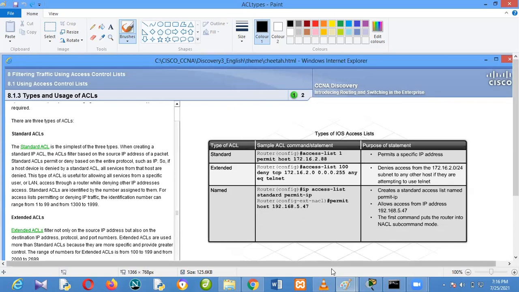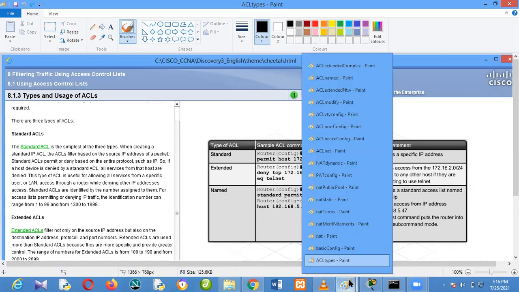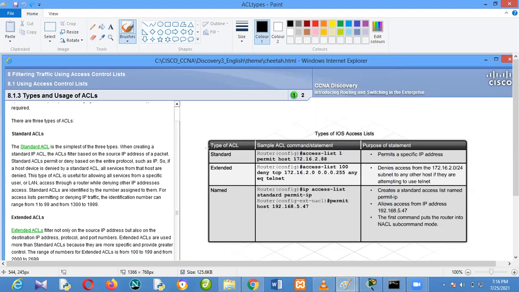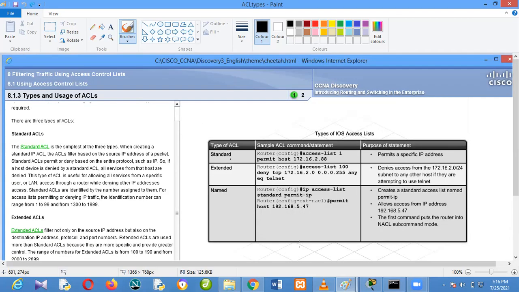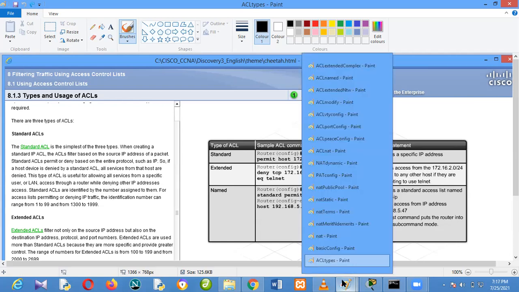So the next thing we will talk about, that's just a summary of what we've just done so far. And in extended, you can actually filter both source IP address, destination IP address, and port numbers as well. We did all these things. So the next thing I want us to talk about is